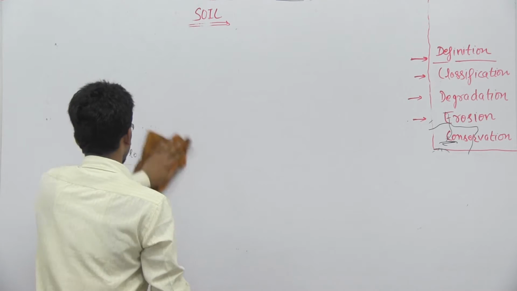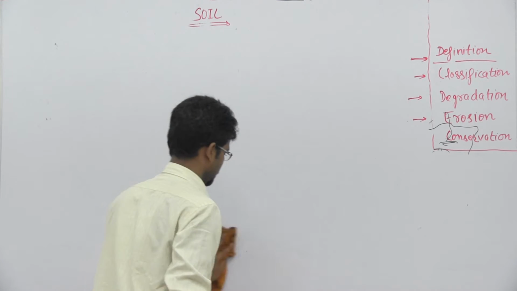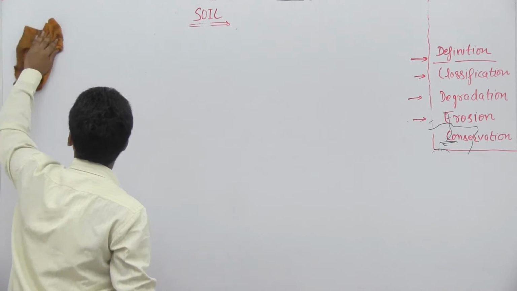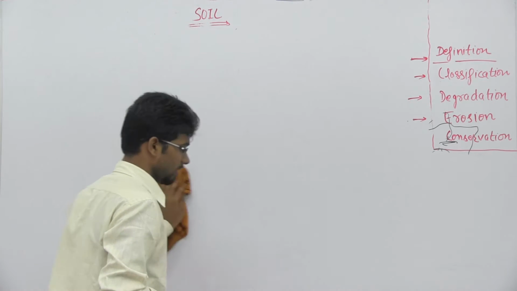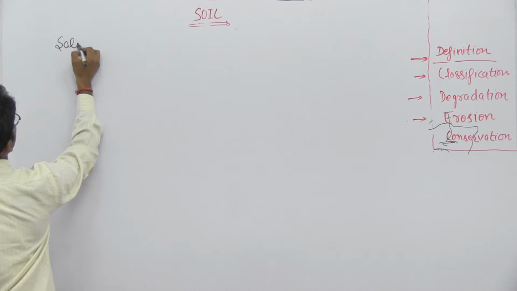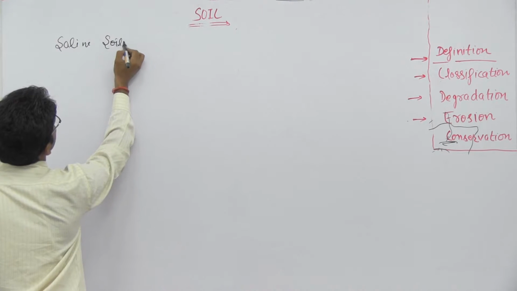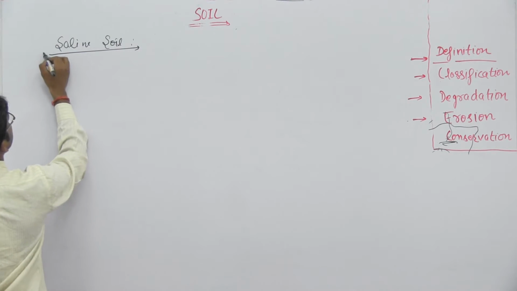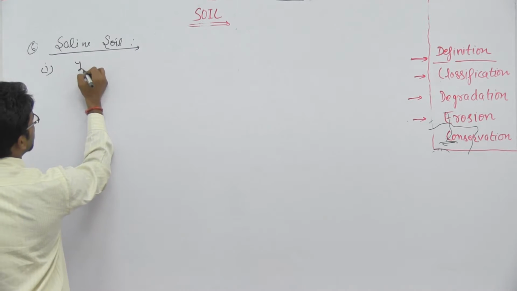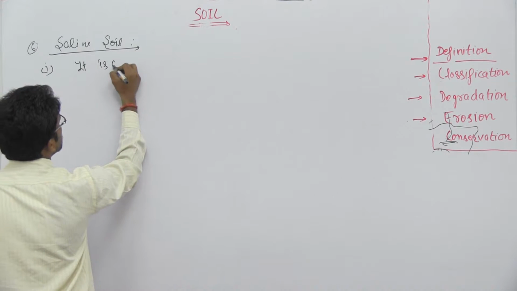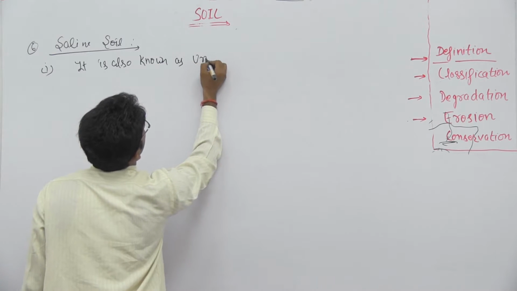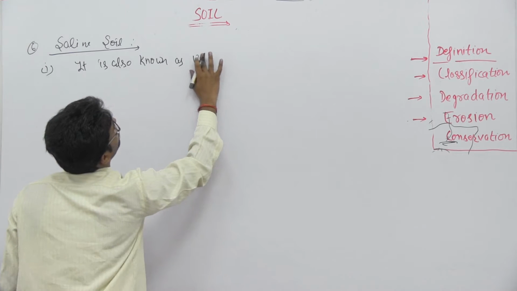सो जो सैलाइन सॉइल है उसे हम लोग ऊसर सॉइल भी कहते हैं. इट इज जस्ट बिकॉज it is ऊसर and it is unfertile or can't be used for the cultivation and agriculture. So we have now the saline soil. The sixth point. So in the first point we already told you it is also known as ऊसर.